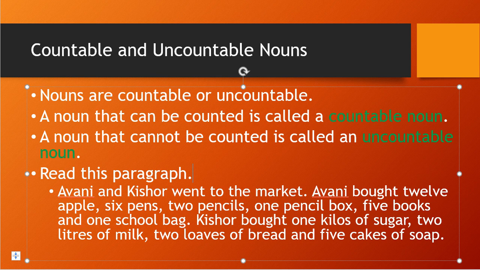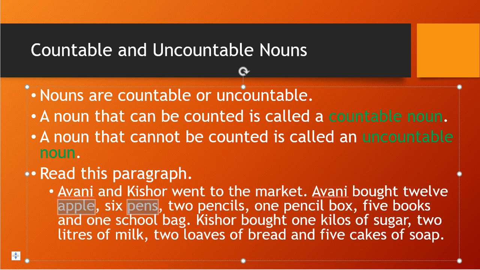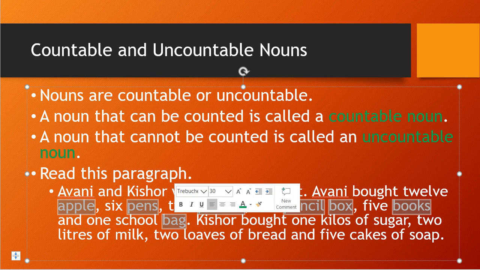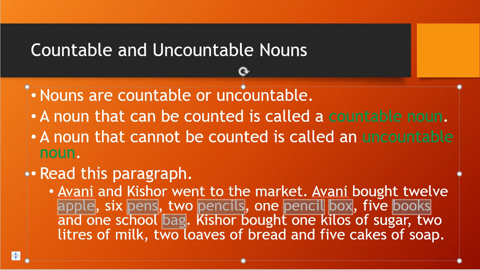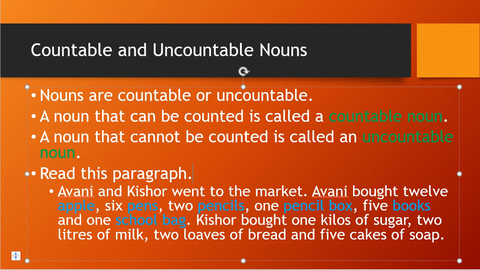Correct? So here apples, pens, pencils, pencil box and books, and last, school bag. These are countable nouns because you can count those things.